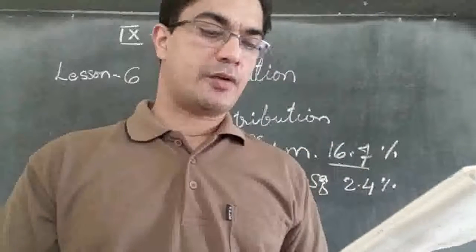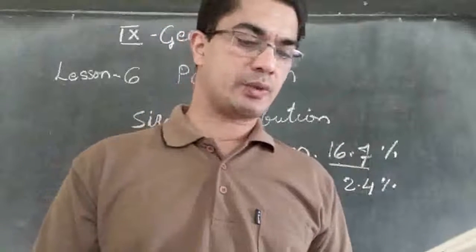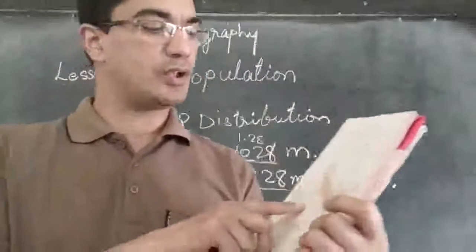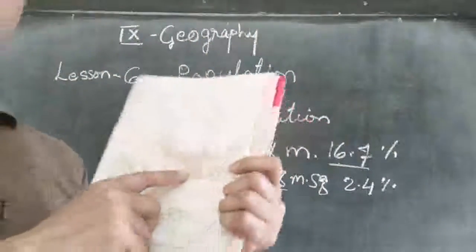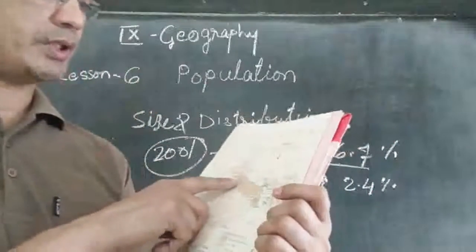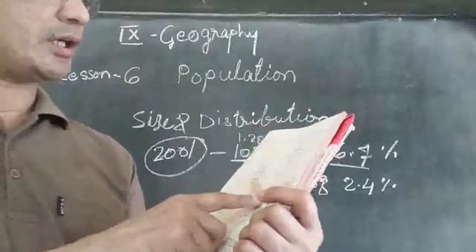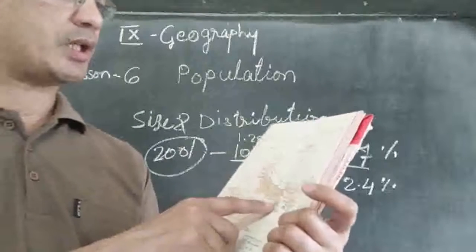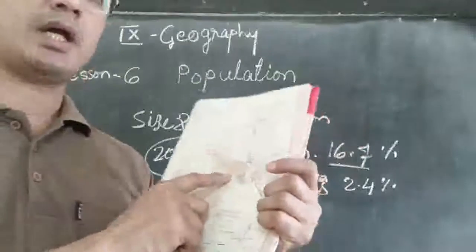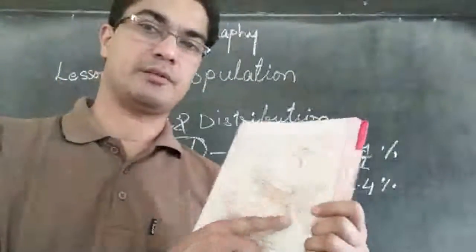Then identify the 3 states of the northern plains which have high population densities. We can look there and find out which are the states having high density of population. One is Uttar Pradesh, another one is Bihar, then West Bengal. These are the 3 states which are having very high density of population.